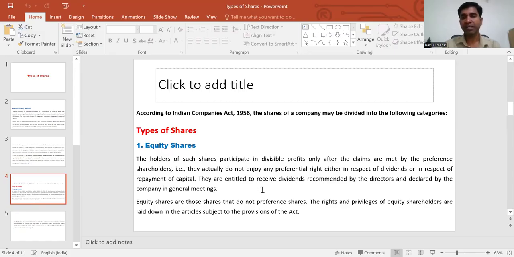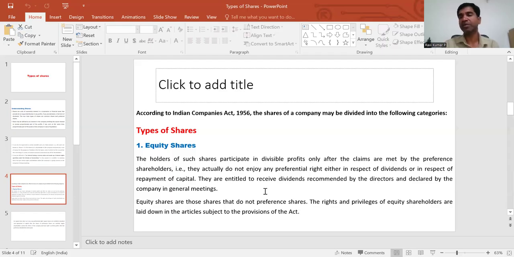Equity shares means the holders of such shares participate in the divisible profits only after the claims are met by the preference shareholders. They do not enjoy any preferential right either in respect of dividends or in respect of the repayment of capital.